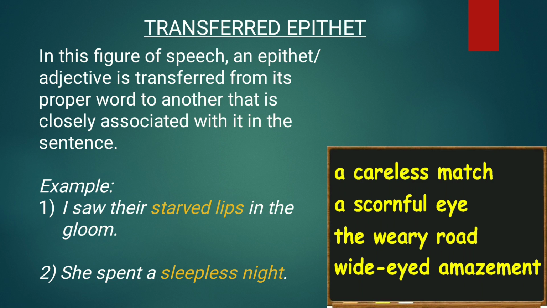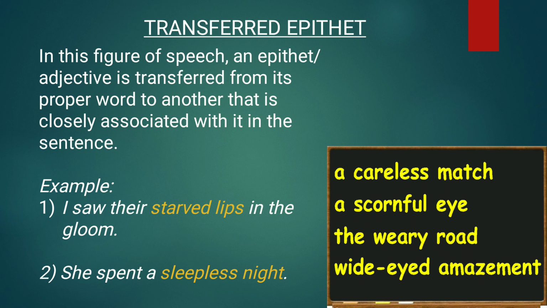Second example, she spent a sleepless night. The night is not sleepless, the person is sleepless. More examples are a careless match, a scornful eye, the weary road, wide-eyed amazement. In a careless match, the match is not careless, the players are careless. A scornful eye, the eye is not scornful, but the thought of the particular person is scornful, meaning filled with hatred and contempt. In the weary road, the road is not tired or weary, the traveler is tired.